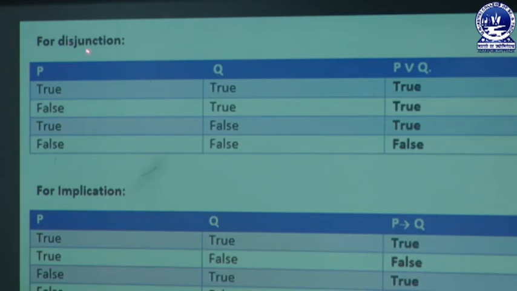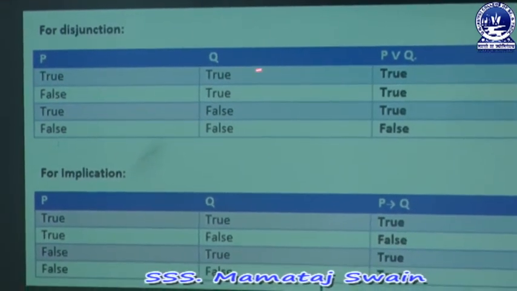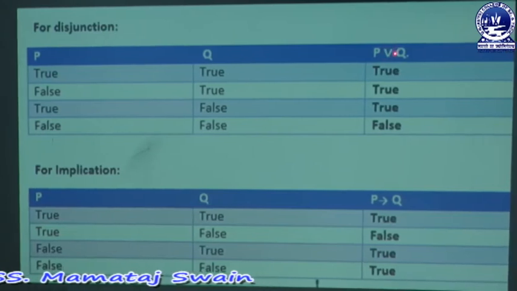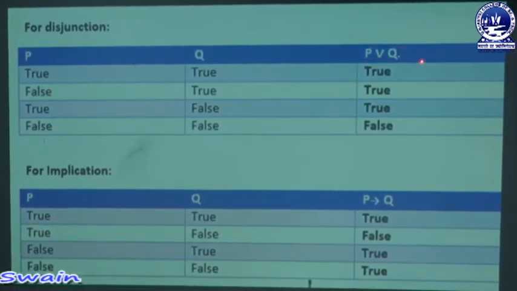Now look at the disjunction truth table. Here the P value is true and the Q value is true. Then the disjunction operator, P disjunction Q, gives us true. Look at the output of P disjunction Q: the output is true for three cases, and for the last one it is false.